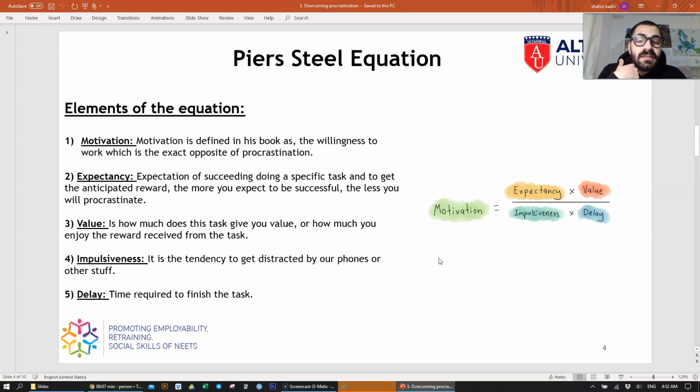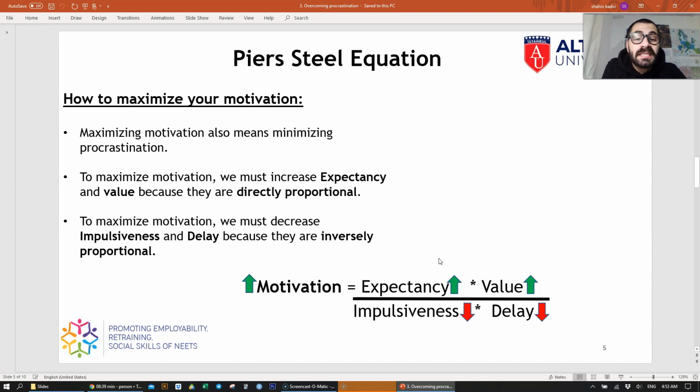And impulsiveness is the tendency to get distracted by our phones, family, friends, neighbors, anything. So if this one increases, your motivation decreases, because you are working on something and someone distracts you, so you don't feel like working anymore. So you have to eliminate impulsiveness. And delay is the time required to finish the task. This is how they are defined in his book.